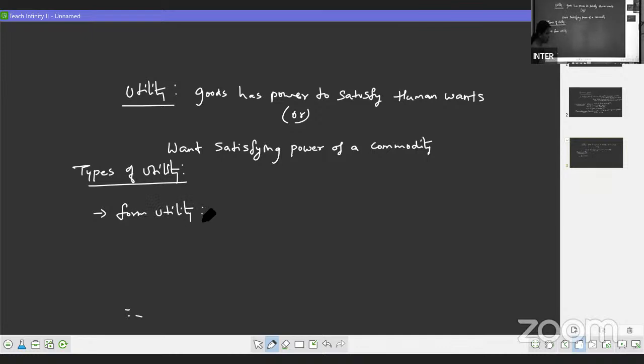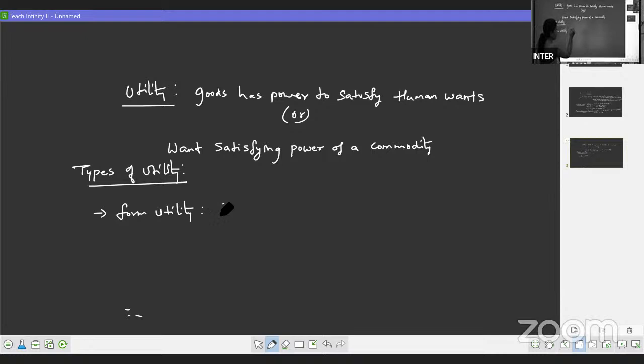What is form utility? When the product changes its shape or size, then we have utility from that commodity. For example, we have wood. When it is like a wooden block, we don't have any usefulness from that. But when the same wood is converted into a chair or a bench, then we have utility from that. Simple concept.